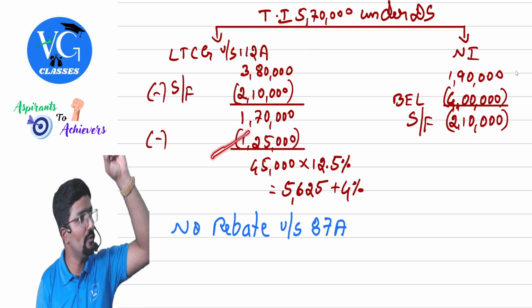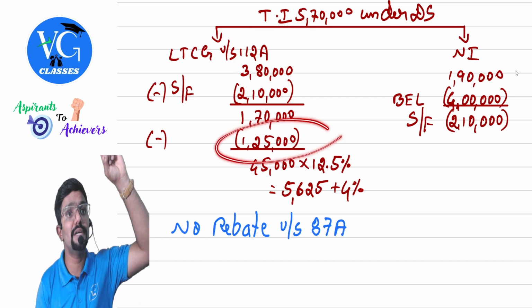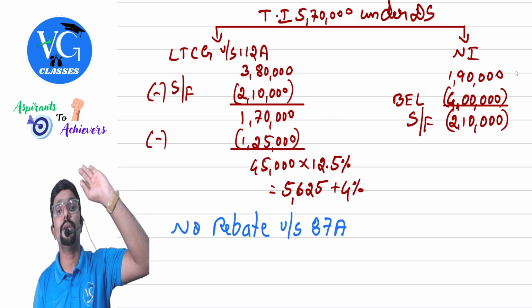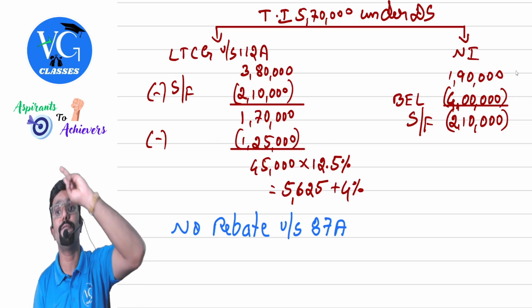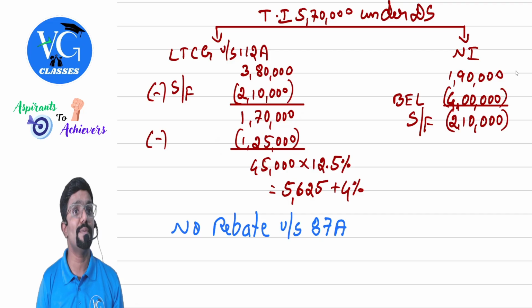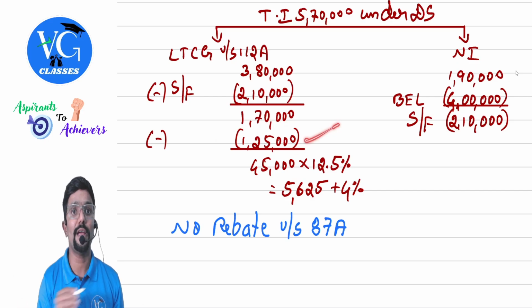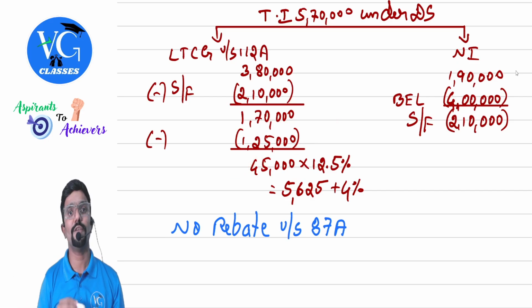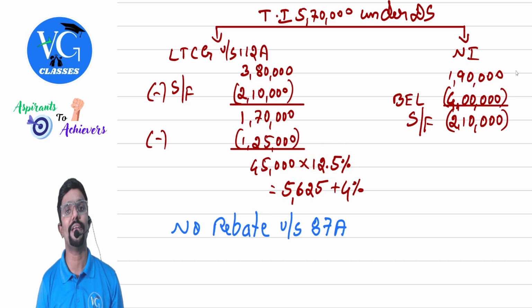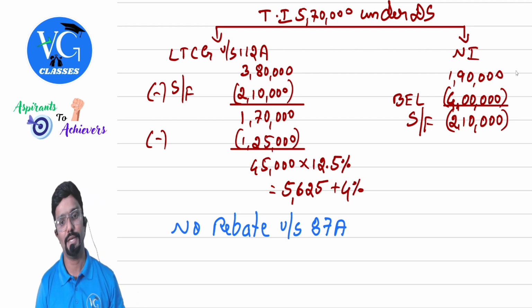Yes. Guys, please be careful. Hope you are understanding this. This is the benefit given under section 112A. Long-term capital gain on the transfer of listed equity shares is taxable at 12.5% on the gain in excess of 1,25,000. That 125 I am reducing here. Remaining is how much? 45,000. No rebate here also. So into 12.5%, you will get 5625 gross tax. No rebate, because again it is tax on special income. So what should be the tax the assessee is paying to the government? Gross tax plus 4%.